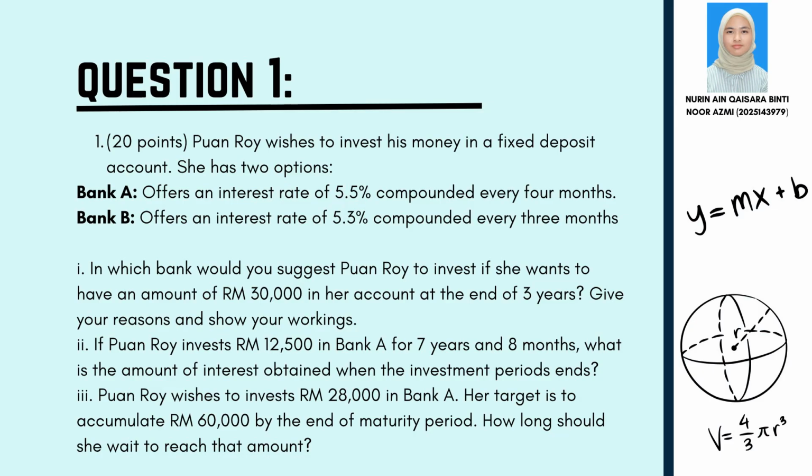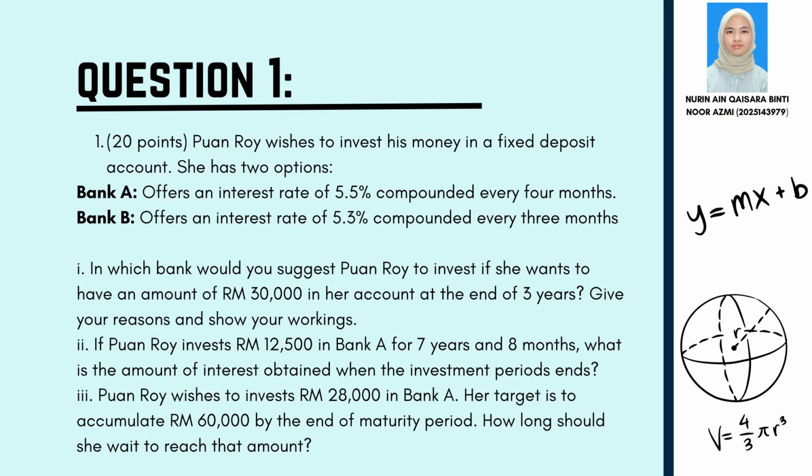Question 1. Puan Roy wishes to invest his money in a fixed deposit account. She has two options. Bank A offers an interest rate of 5.5% compounded every 4 months. Bank B offers an interest rate of 5.3% compounded every 3 months. The first question is, in which bank would you suggest Puan Roy to invest if she wants to have an amount of Rm30,000 in her account at the end of 3 years? Give your reasons and show your workings.